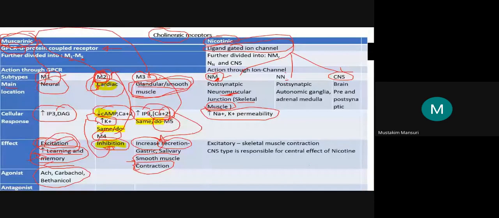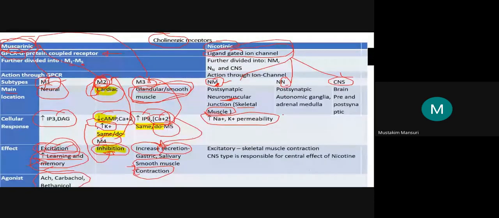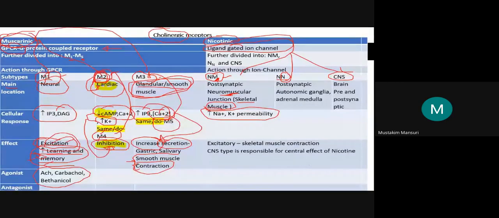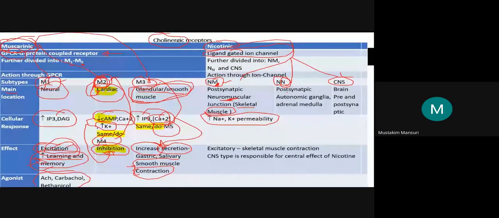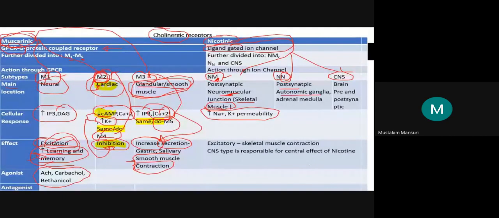Now N is the neuronal postsynaptic NN type nicotinic receptor, which is present in the postsynaptic autonomic ganglia as well as in the adrenal medulla. And the CNS type is located in the brain, both presynaptic and postsynaptic. So this is about the location of NM, NN and CNS type.